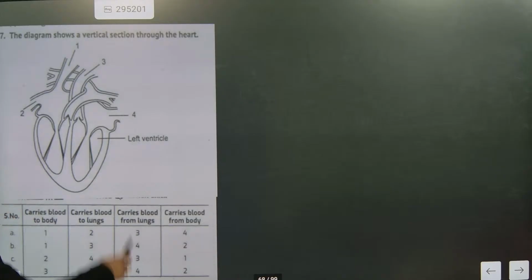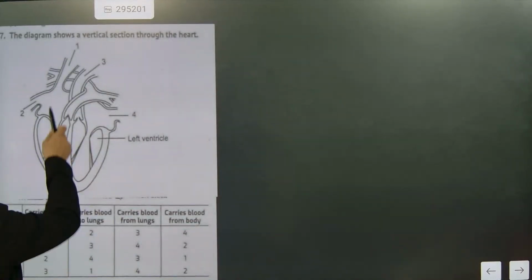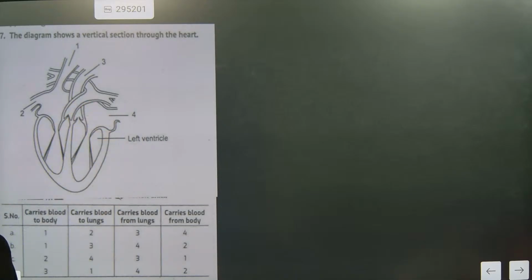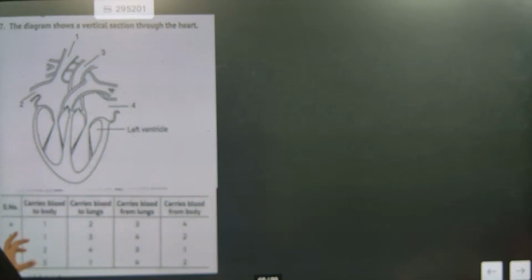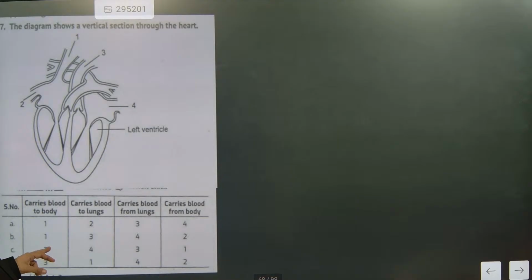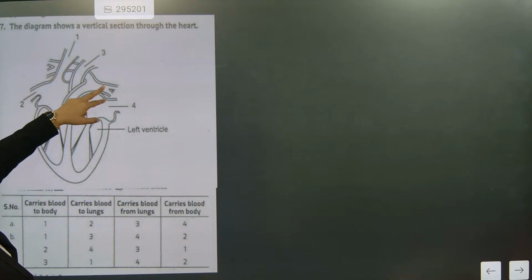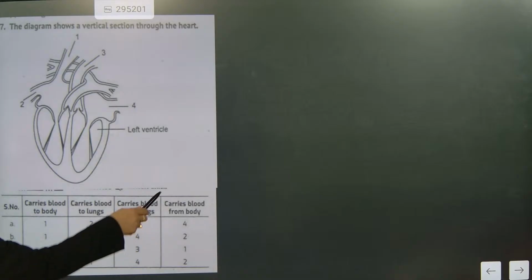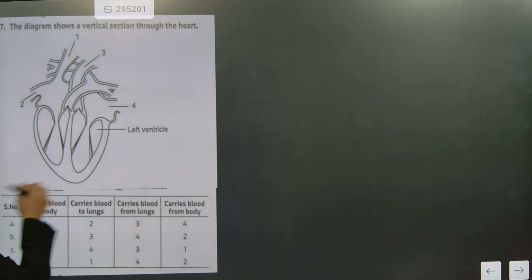the diagram shows, hey, this is a very complex diagram. You see 1, 2, 1 is going up here, this is 3 and this is 4. 2 carries blood to body. 1 is giving what? Then 4 is carrying blood from lungs and 3 is giving to body.